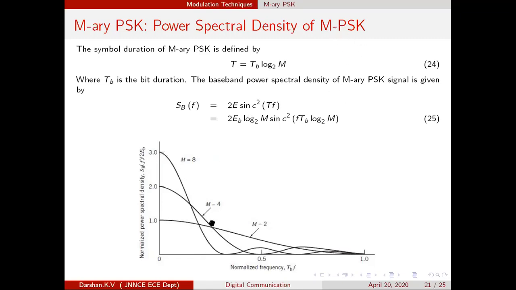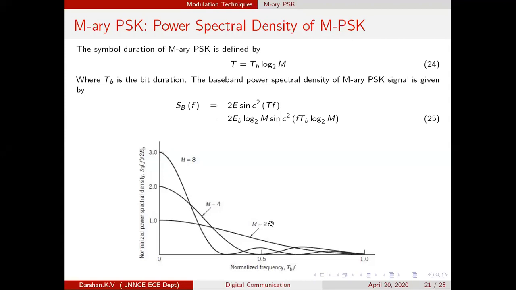Then if you start analyzing this, M is equal to 8. The greater the number of symbols, the less bandwidth is occupied by the MPSK. Just compare M equal to 2 with 8, binary with 8-array phase shift keying. This 8 PSK signal occupies lesser bandwidth when compared to QPSK and BPSK.